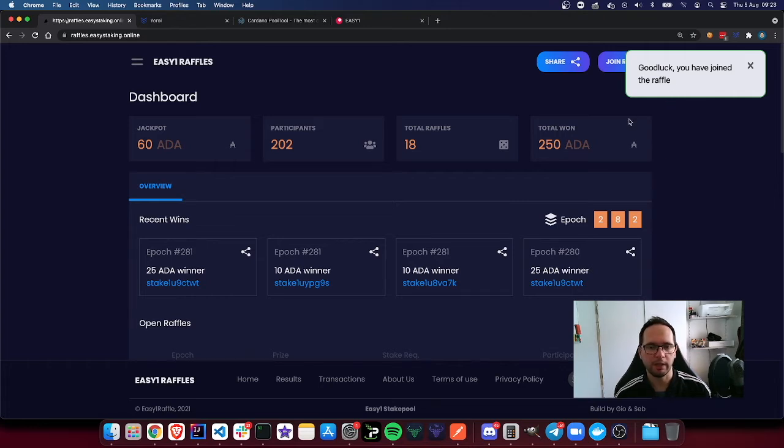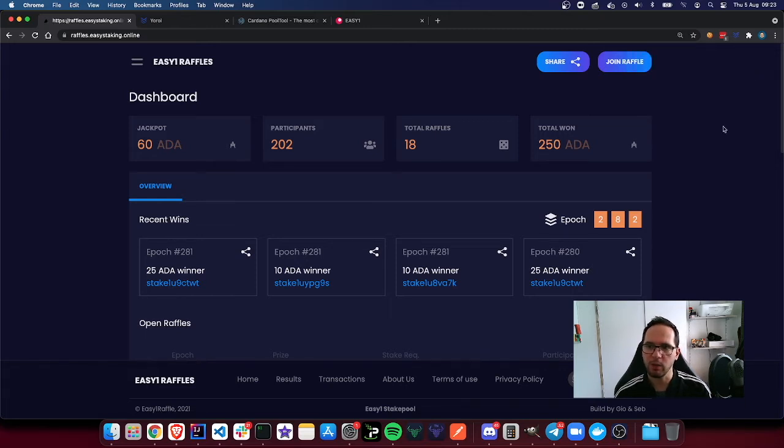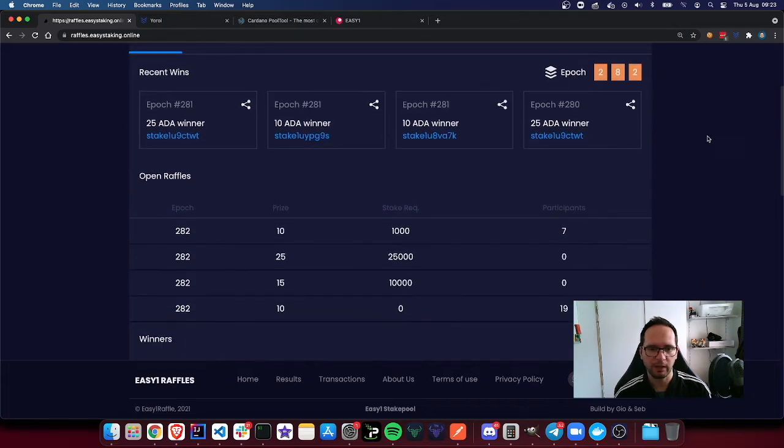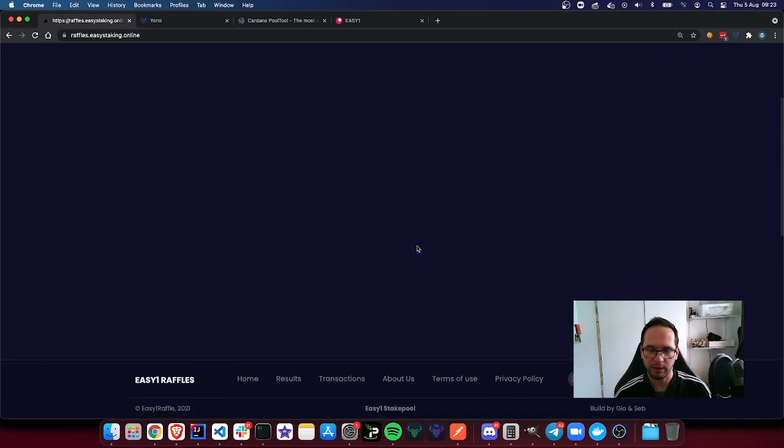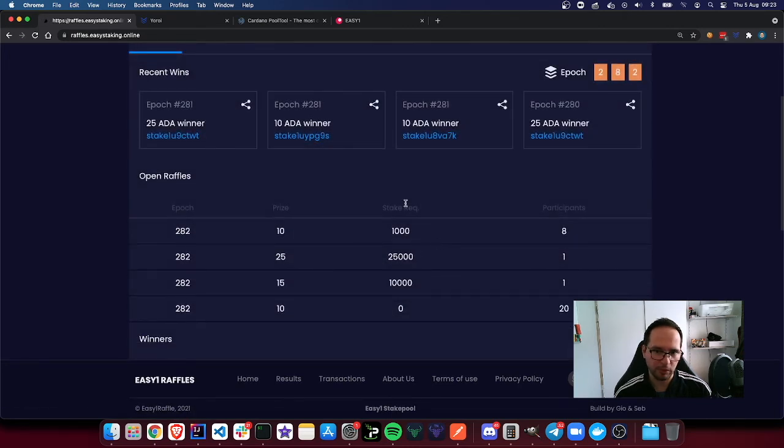This is basically a confirmation that you've joined all the raffles to which your delegation works. That means that if there are stake requirements, you will join all the raffles that match your stake requirements.